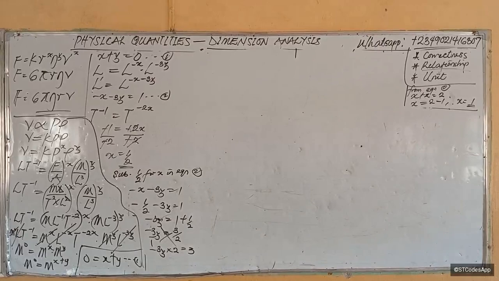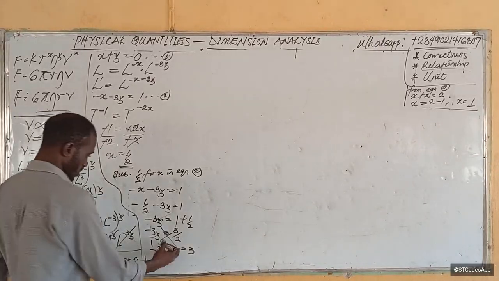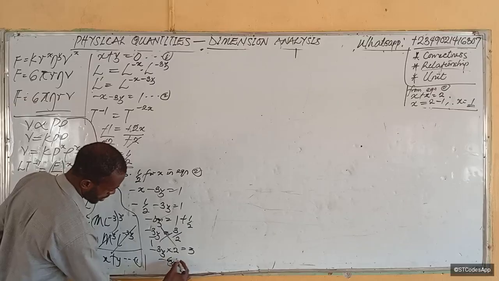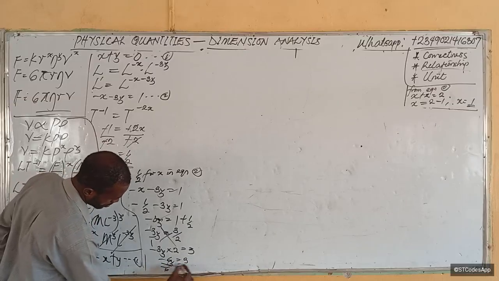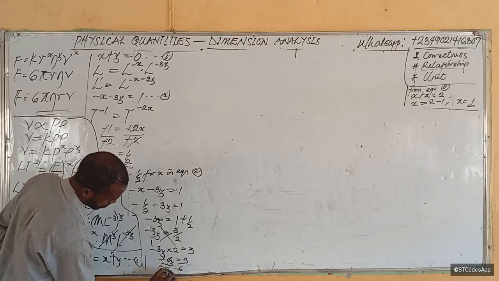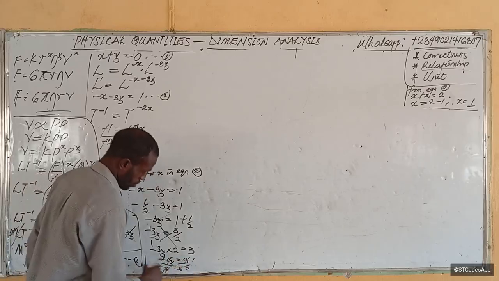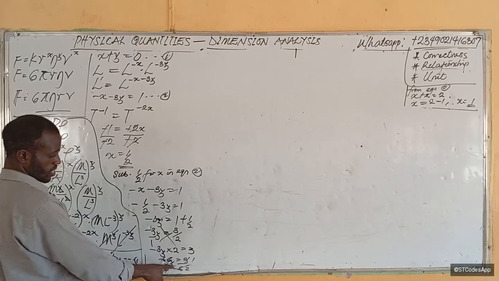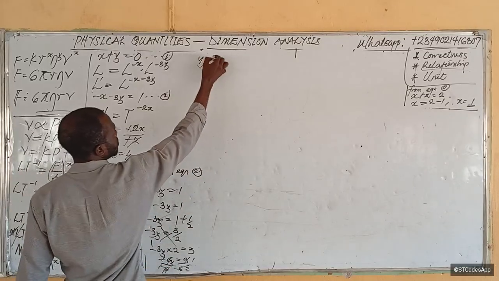So by the time you cross multiply, you have minus 6y equals 3. Divide both sides by minus 6. And then you have here 1, here 2. So y will be equal to negative half. So y equals minus half.